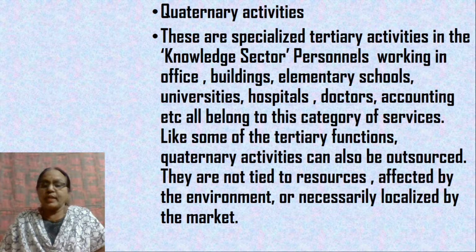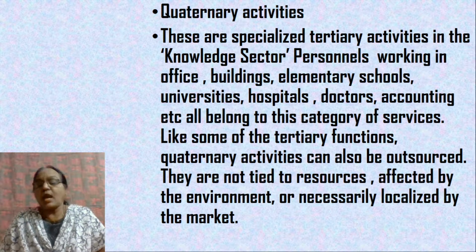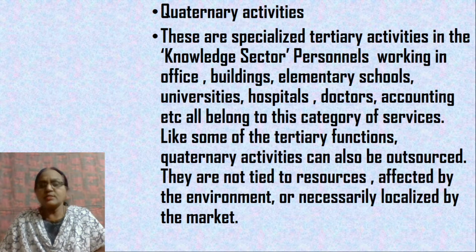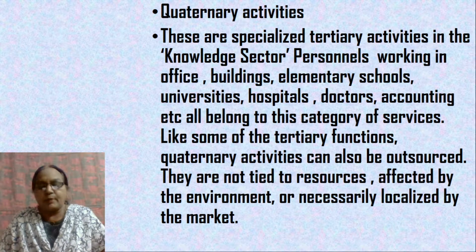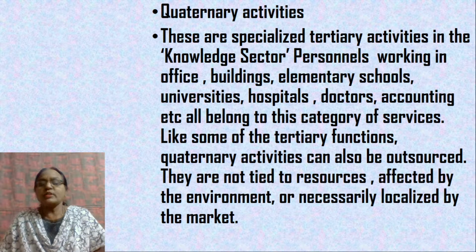Okay, so in other words, quaternary activities can be outsourced. Like the primary or even the secondary occupation, they are tied to resources. They're affected by the environment. For example, in agricultural activity, if there's too much rain or even sunlight, you find the harvest gets destroyed. Also, you need to have a market in the case of perishable commodities. On the other hand, quaternary activities are not affected by these sources.